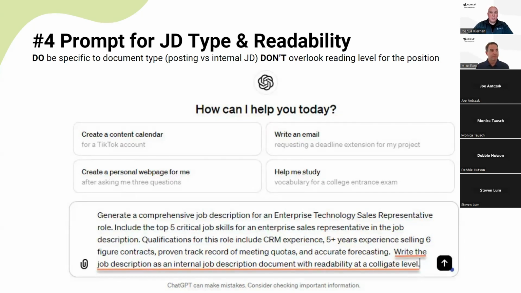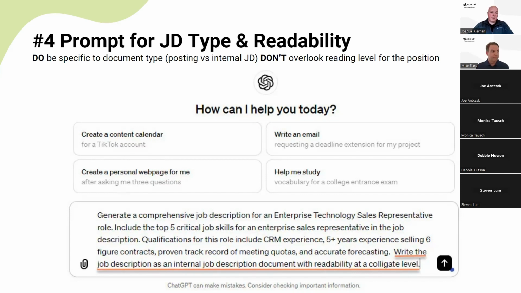All right, so step 4, prompt for JD type and readability. You really want to be specific here with the type of document you're looking for. ChatGPT has the ability to write with a tone and purpose in mind. If you prompt it to say, I want an internal job description, a position description, or a job posting for a job board, it'll alter the structure and the tone that it uses.